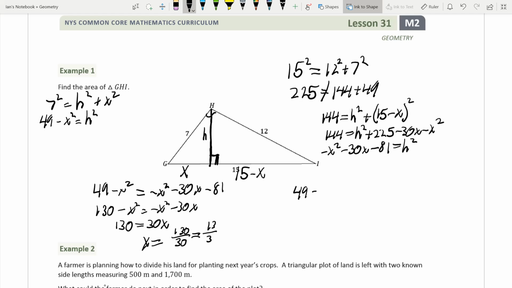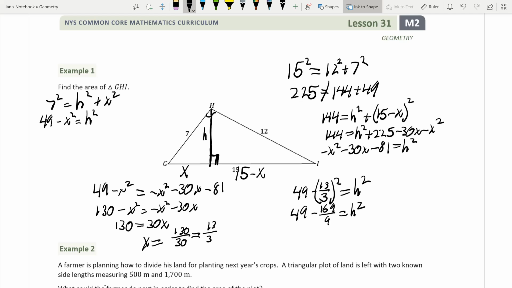So 49 minus 13 thirds squared equals h squared. So then we get 49 minus 169 ninths equals h squared.